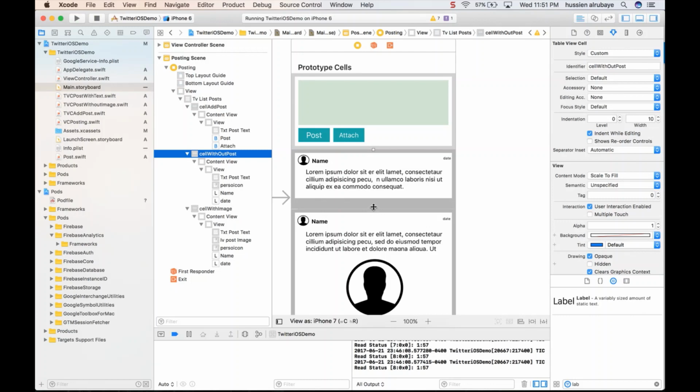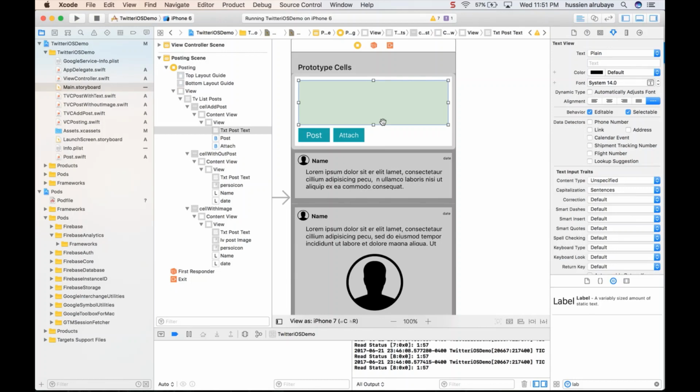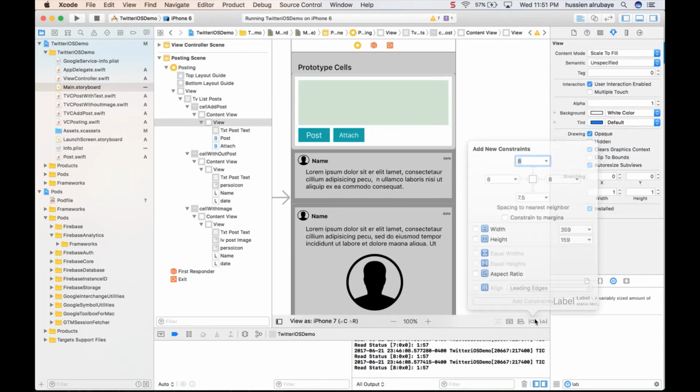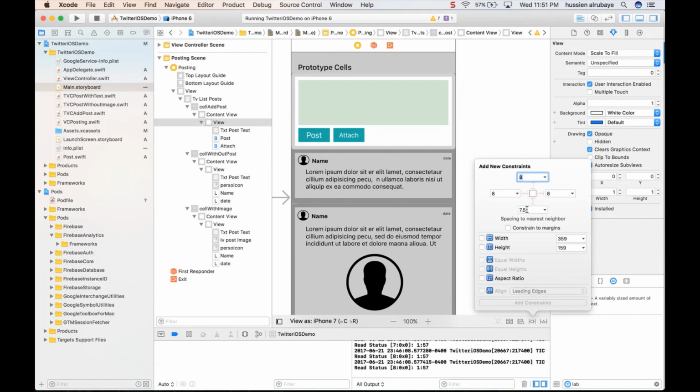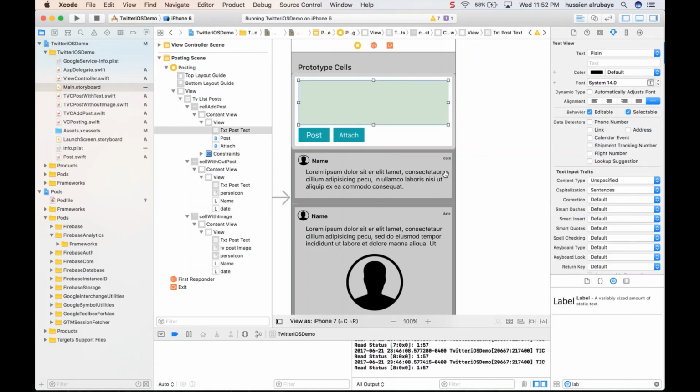The second cell also goes too much, so you could reduce it. So now I think everything sounds cool, unless I just want to do some pinning. First of all, this view needs to be pinned. So from where I could pin from all the places with 8, so 8, 8, 8, 8, and I will not do anything for the size of it, because I don't need to affect it, because I need it to be extended depending on the size of this one.